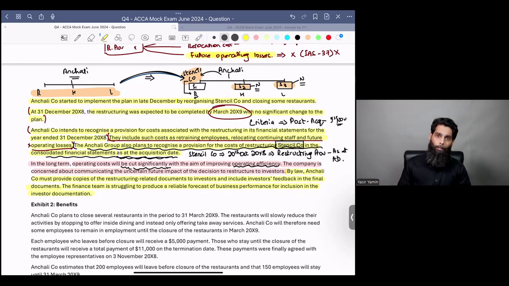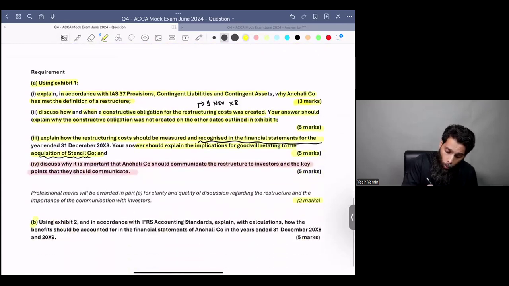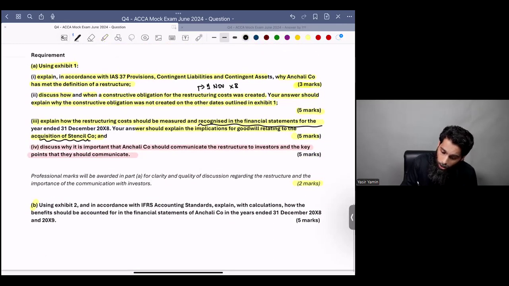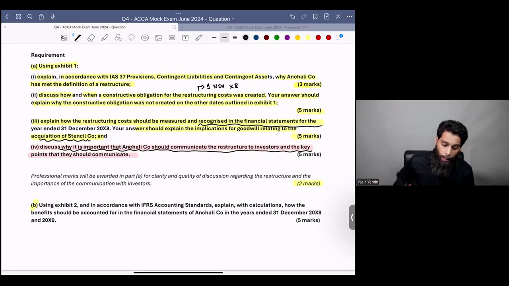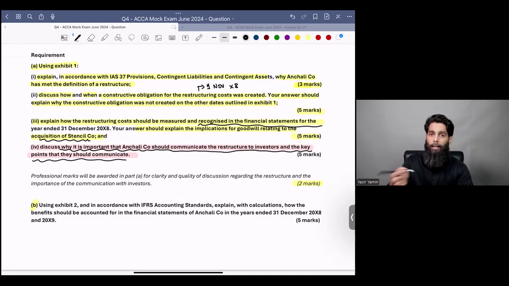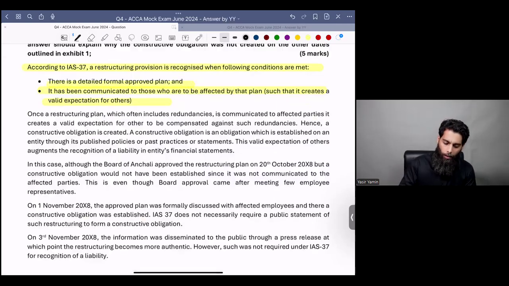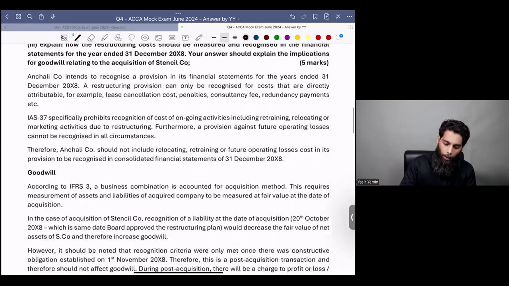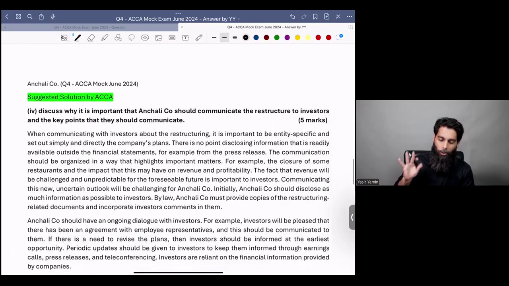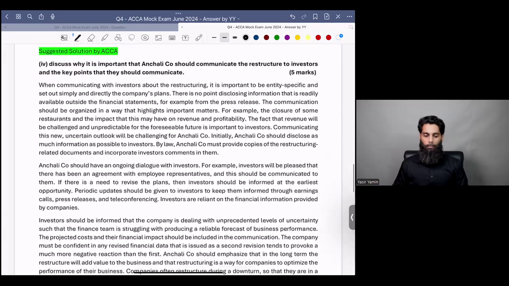Make sense? Now, in the requirement, the examiner asks you to discuss why it is important that Anchali company should communicate the restructuring to investors and what can be the key points that they should communicate. You already know the key points that they should communicate. Your examiner wrote a very good answer with regards to this requirement, and I've just replicated his solution in my answer. This is the suggested solution by ACCA and not by me.